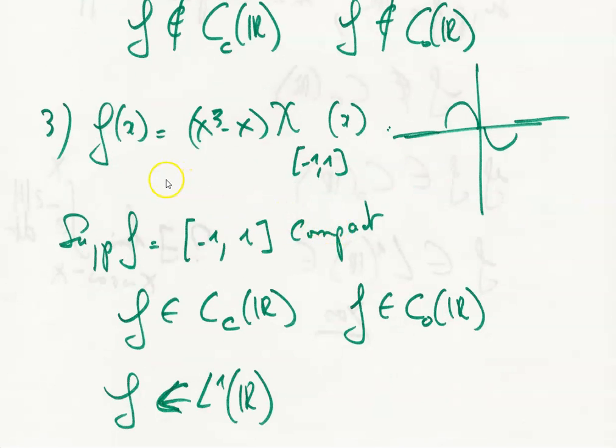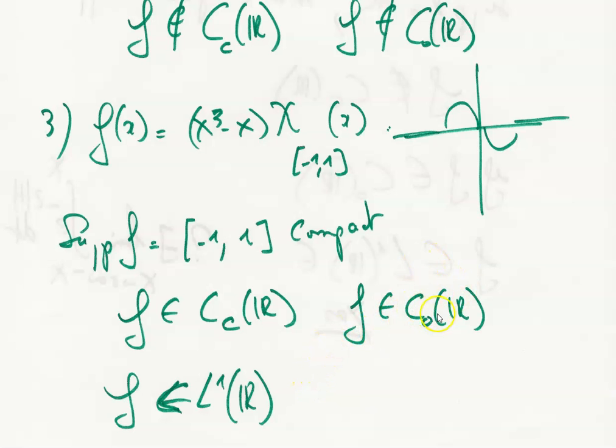Yeah, so let's take now f of x equals x cubed minus x, chi of minus 1 to 1 of x. I draw this function. The support of f is the segment [-1, 1], which is compact. f belongs to the continuous functions with compact support of R.